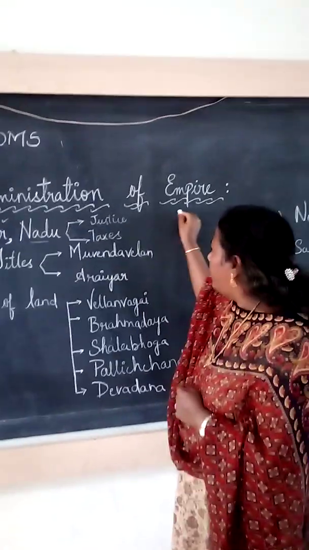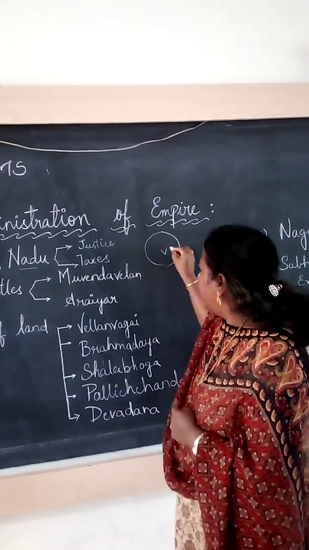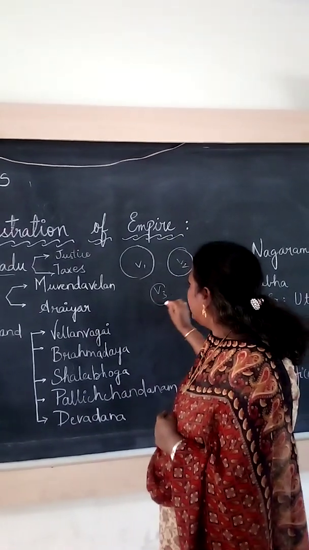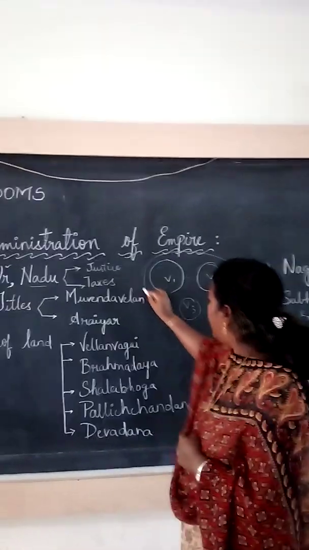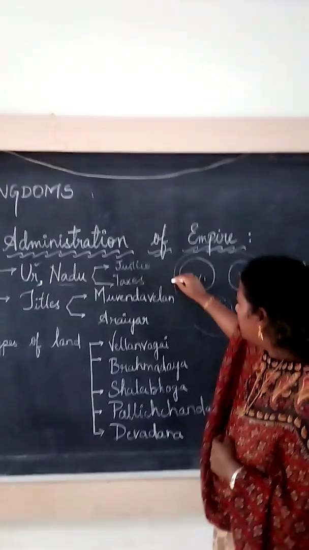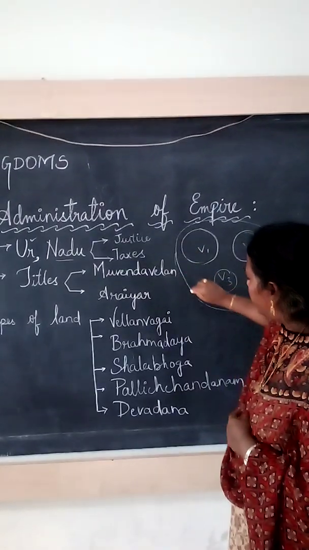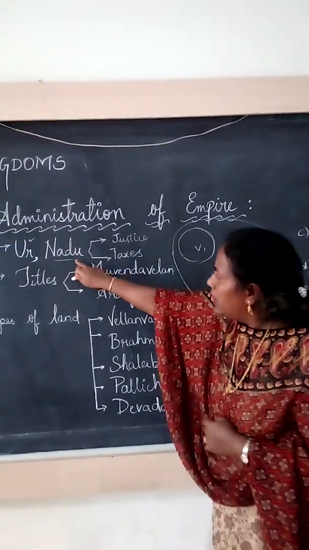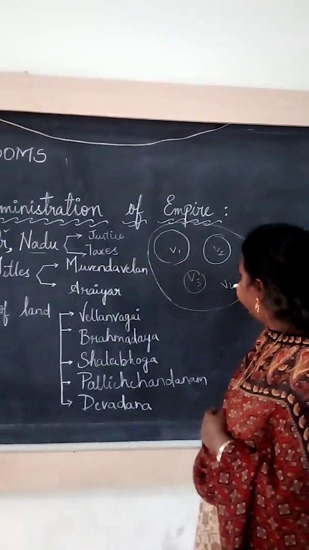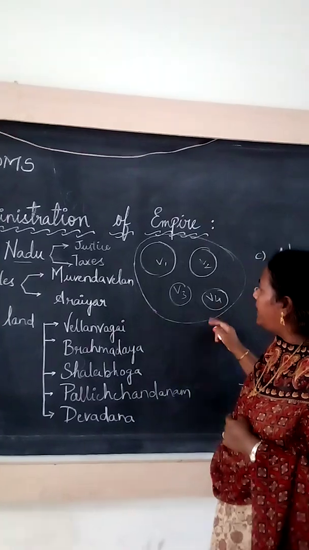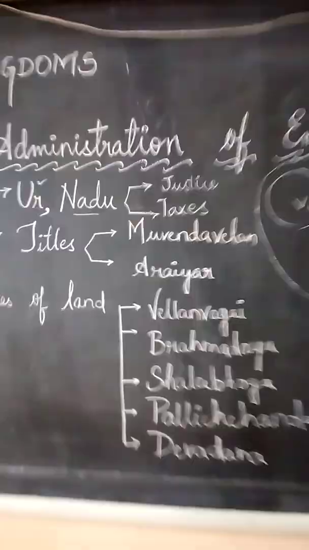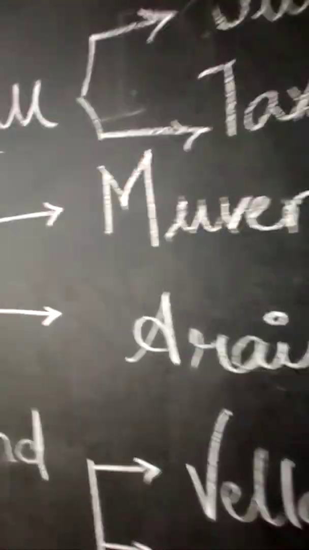Suppose I am giving an example. Suppose here one village is there, V1, second village V2, V3. These are the village names. So all together is called what? What do we call this all together? District. Group of villages. What I told now? Nadu. Group of villages is called Nadu. In this Nadu, how many villages were there? Four. Four villages were there. Okay.